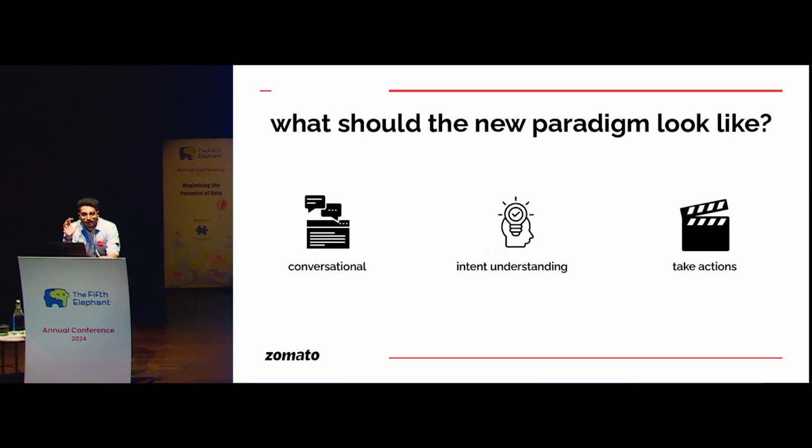With these challenges and AI coming into the picture, what are some of the requirements, or what should the new paradigm look like? First of all, you all have chatted with ChatGPT. Everyone loves doing that. So the first requirement is that the solution we design should be conversational. It should not be transactional. You should just go there, type out your concern, and leave it on us. Secondly, it should have a very deep intent understanding. Not that you traverse three nodes according to us and then move on to telling us that you want to order different items. Just go there and type it. We'll do it for you.